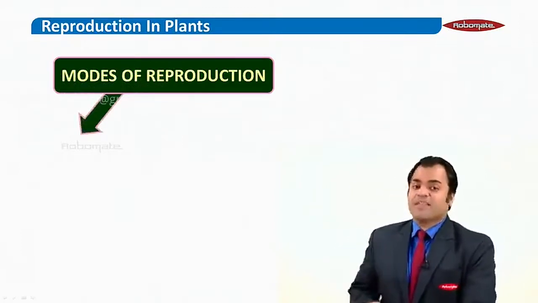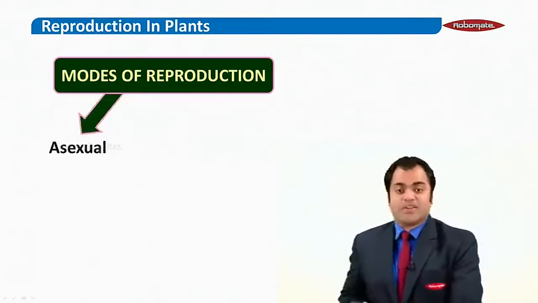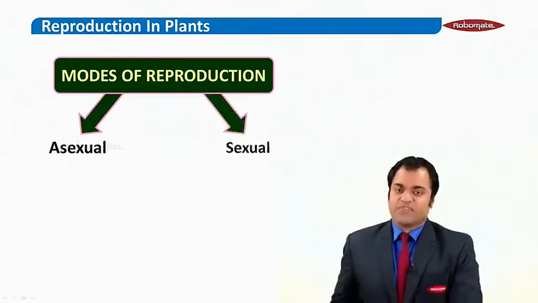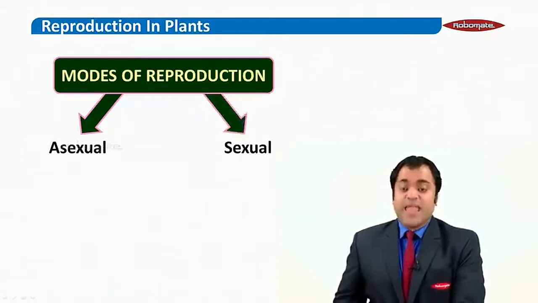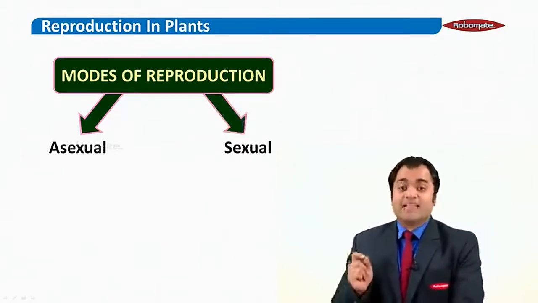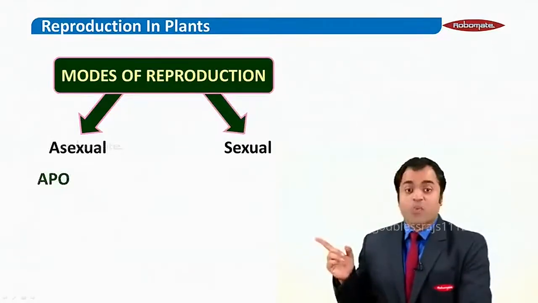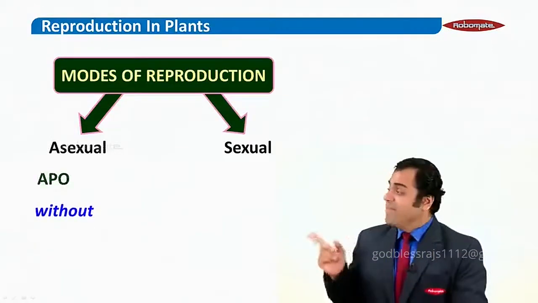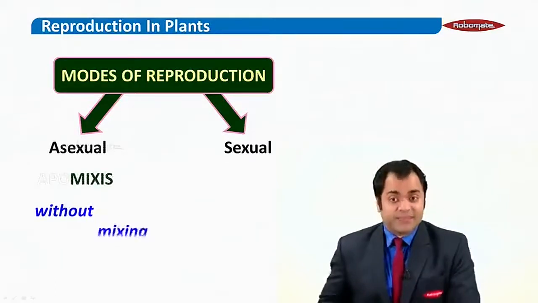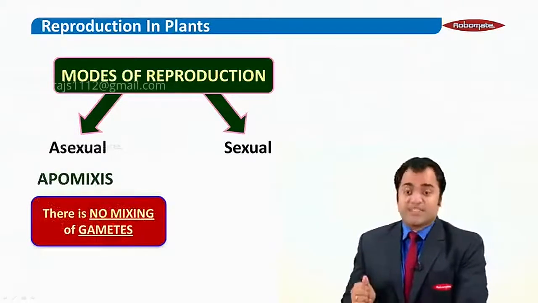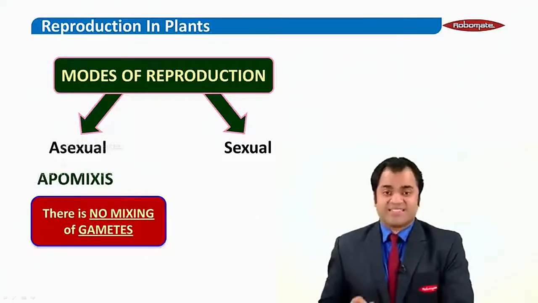The first method is called the asexual method of reproduction, and the second method is called the sexual mode of reproduction. Asexual method has one more name. You can also call it apomixis, where apo means without, and mixis means mixing. This actually means there is no mixing of gametes.